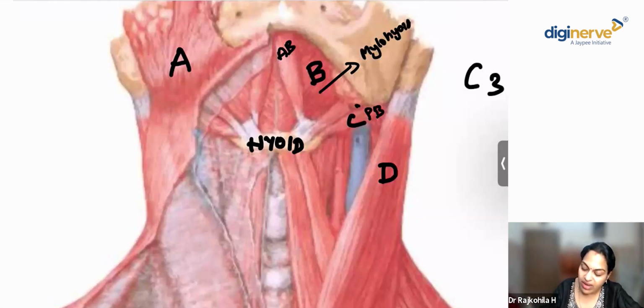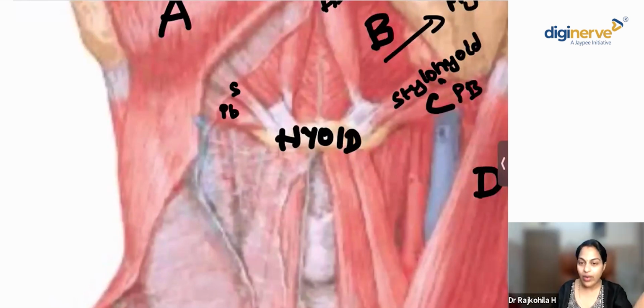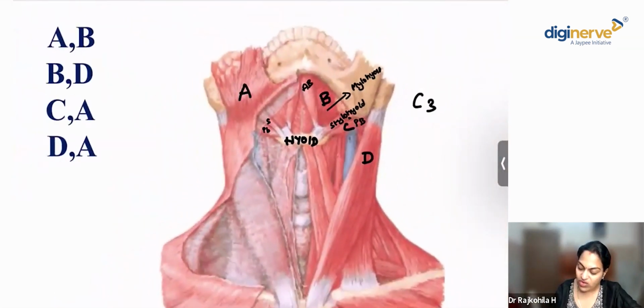Above the posterior belly of digastric, what you see here is the stylohyoid muscle. I call it the SPB muscle. S is above, PB is below. Stylohyoid is above, posterior belly of digastric is below, right? And this, of course, is your sternocleidomastoid muscle.